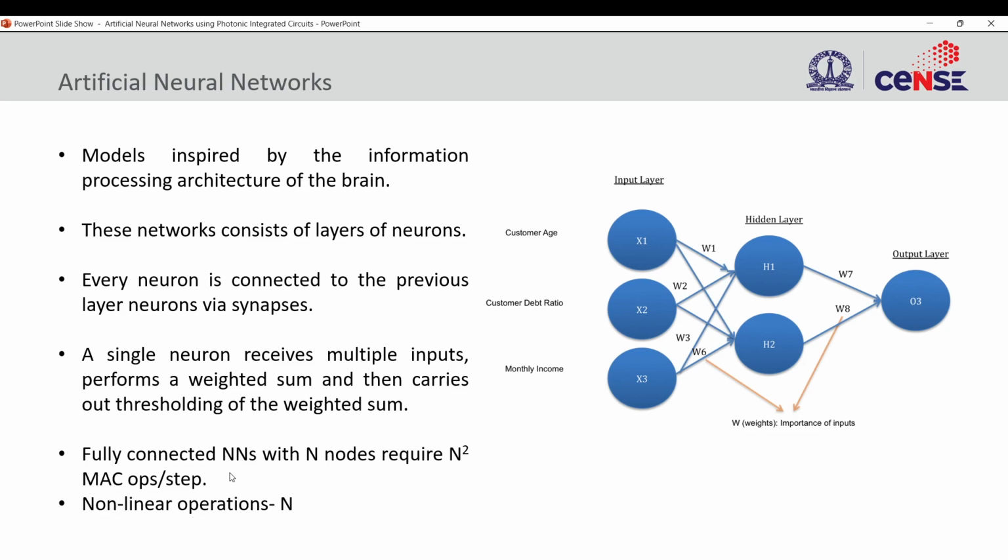So if we want to accelerate these artificial neural networks, we should focus more on the MAC operations, because they are scaling as n square. So that means if we are able to reduce the power requirements or speed up these operations, that will affect the overall speed and power requirements of the neural network more drastically.